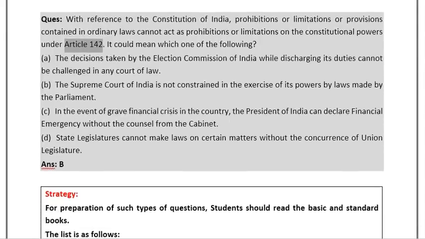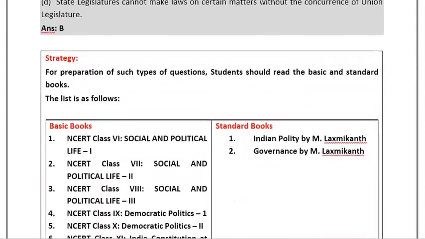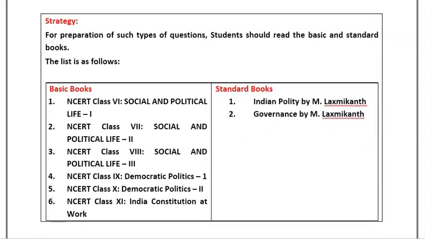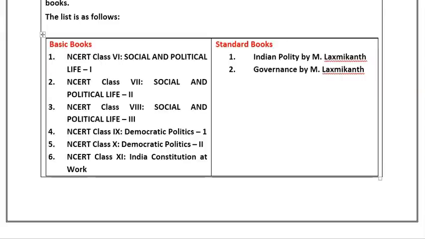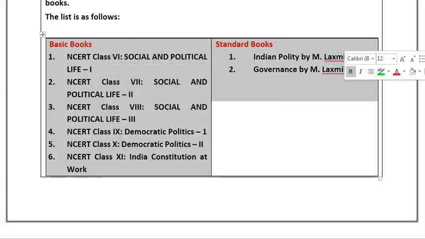Now moving to the strategy for preparation of this type of questions. For the basic starting of the preparation, students have to read the basic books and the standard books. Basic books are mainly the NCERT class 6 to class 11. It also includes the NIOS books. Now moving to the standard books, they are Indian Polity by Lakshmikant and Governance by Lakshmikant. These books are sufficient for preparation of the GS prelims examination, as they will help in clearing the concepts of the student.